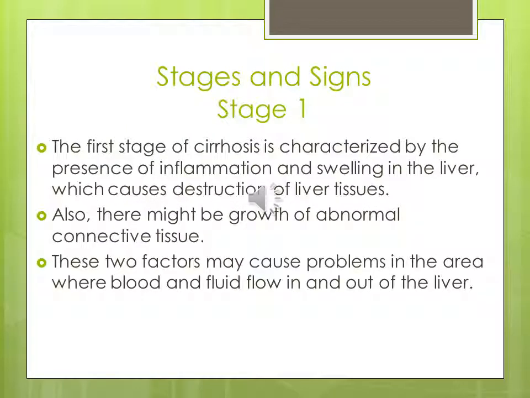Stages and signs. Stage 1. The first stage of cirrhosis is characterized by the presence of inflammation and swelling in the liver, which causes destruction of liver tissues. Also, there might be growth of abnormal connective tissue. These two factors may cause problems in the area where blood and fluid flow in and out of the liver.